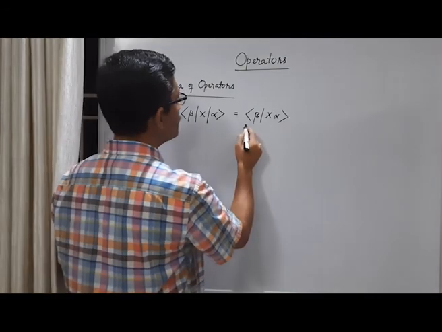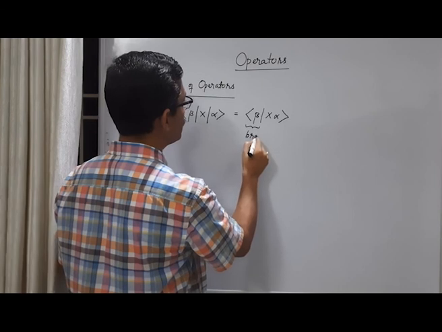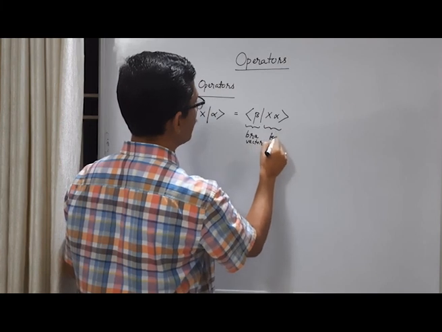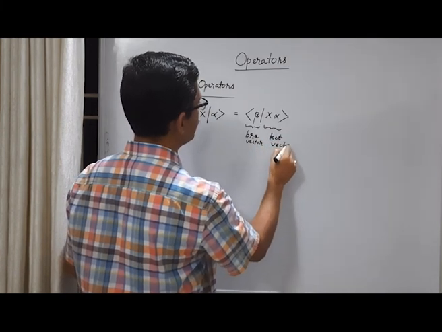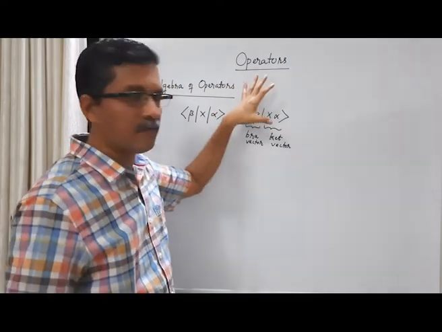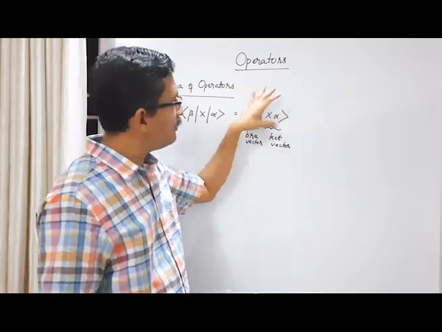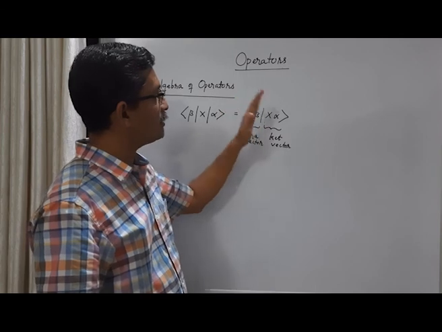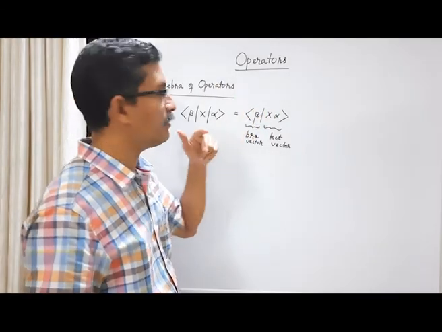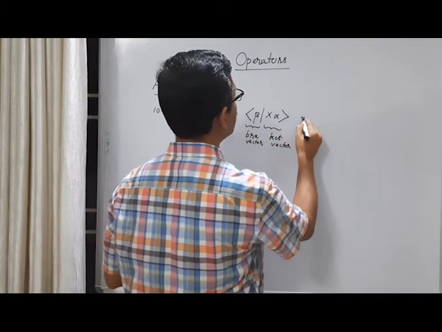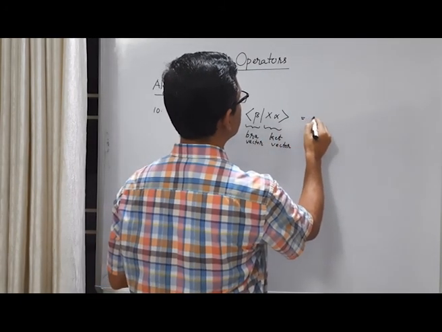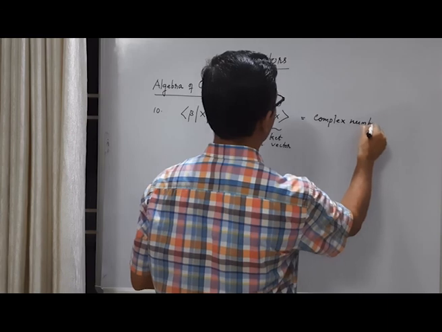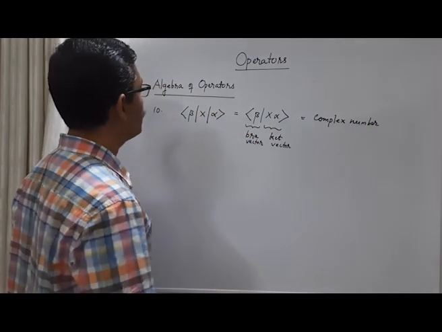Now here this is a bra vector and this is a ket vector. Operator x acting on ket alpha will become another ket vector, maybe ket gamma. Anyway, this is a ket vector and this is a bra vector. A bra vector and a ket vector together like this form an inner product, and the result is a complex number.